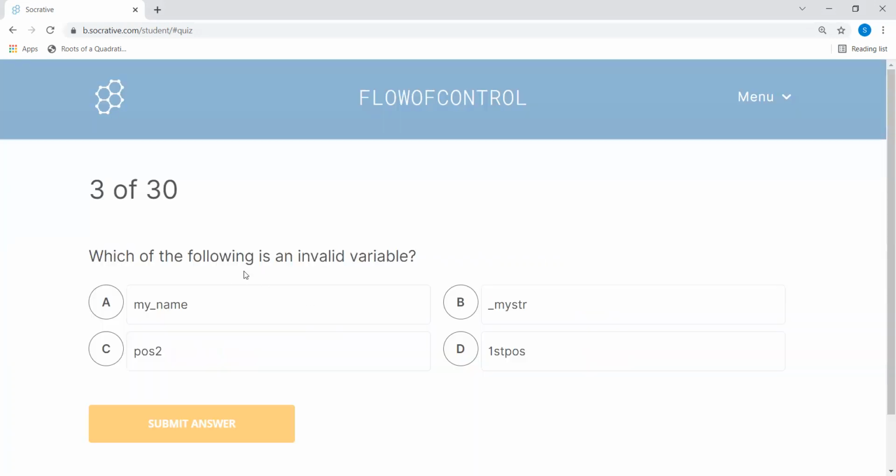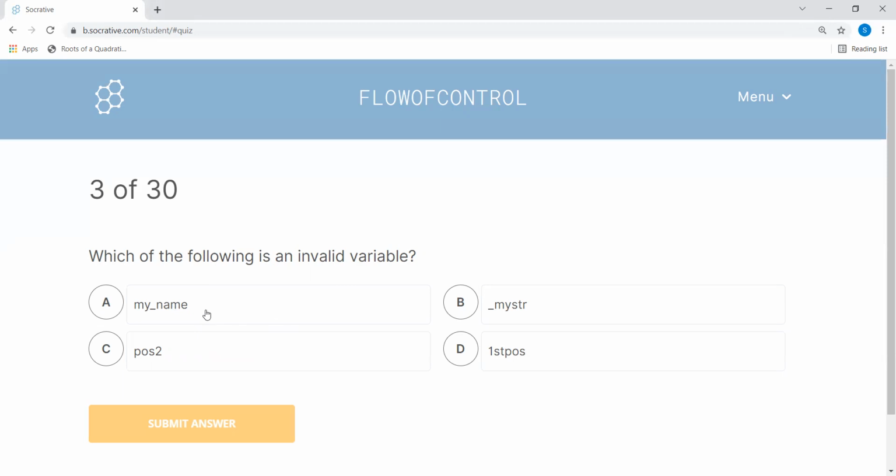Next, which one of the following is an invalid variable? Now, before we come to the answer part, see, there are few things which cannot be considered for variable naming. One is the keywords. You cannot use keywords for variable naming.